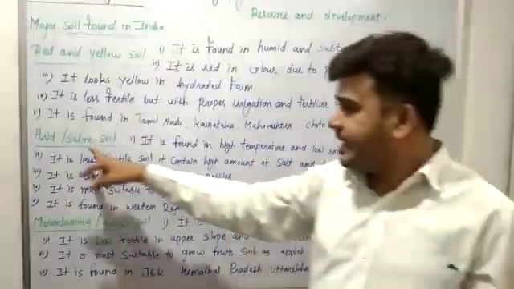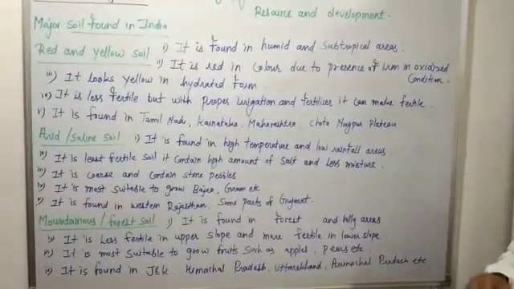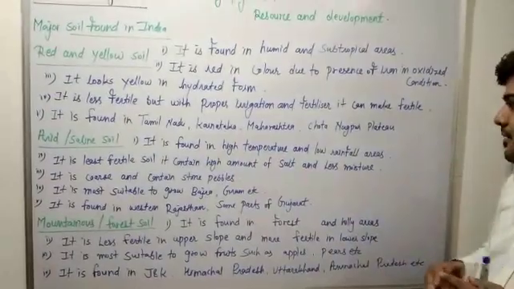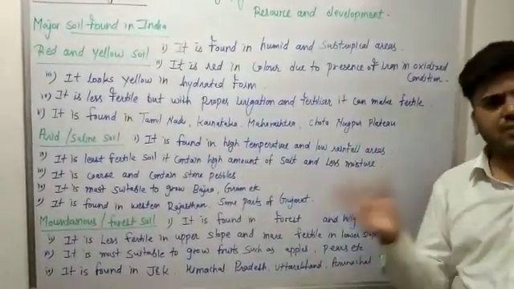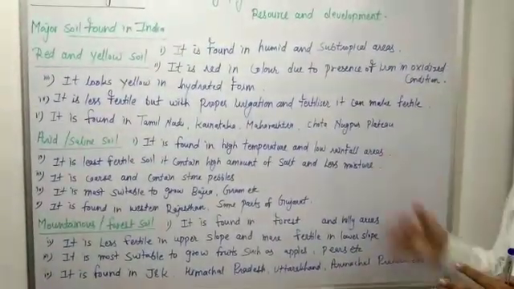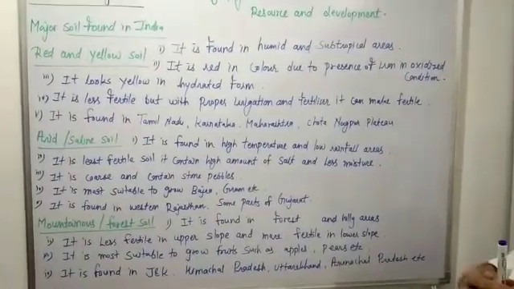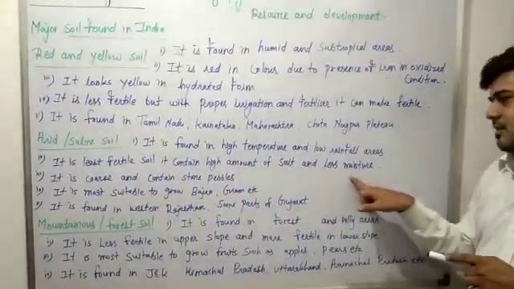So now, arid and saline soil. Arid and saline soil is the least fertile soil. It is found in areas of high temperature and low rainfall. If we study, it is mostly found in deserts: Thar desert, meaning western Rajasthan, Rann of Kutch and some part of Gujarat. It is the least fertile soil and contains a high amount of dissolved salt and less moisture.